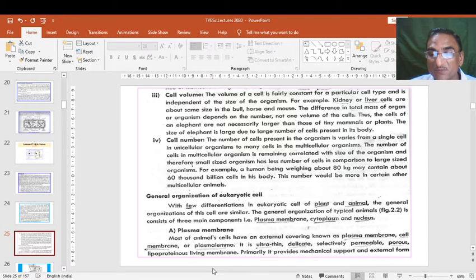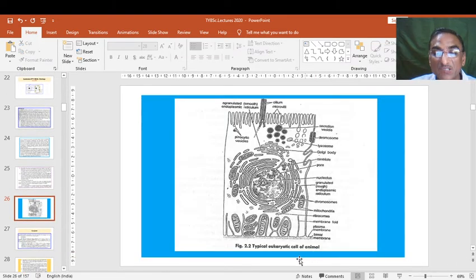Primarily, it provides mechanical support and external form to the cells. So we will see in detail the structure of the eukaryotic cell, the typical eukaryotic cell in animal. Actually in plant, we have no need to study it because we are not the candidates of botany. So we are the students of geology, and therefore we will see here the typical animal cell of eukaryotic type.